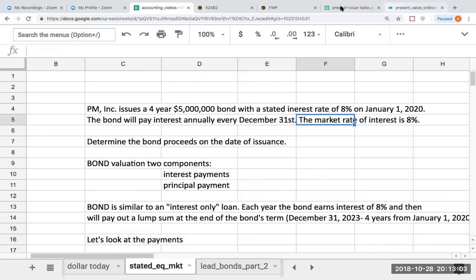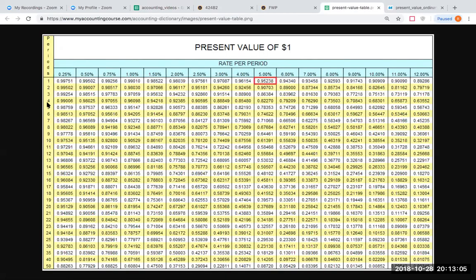So I'm going to go to my present value table. And for this $5 million that is going to be paid out, or that principal amount that's going to be paid out in 4 years, I'm going to go to 4 periods at 8%, and I'm going to be getting 0.73503.